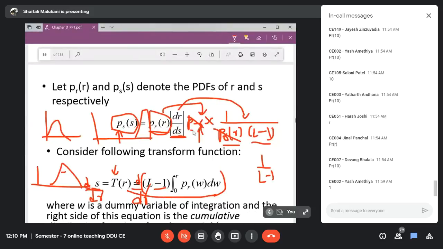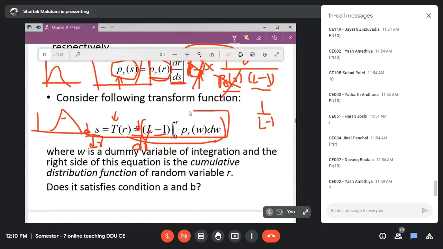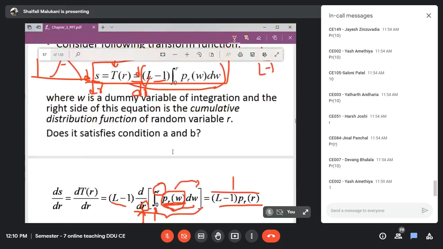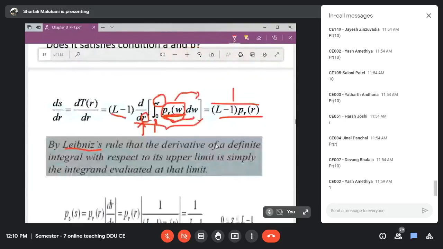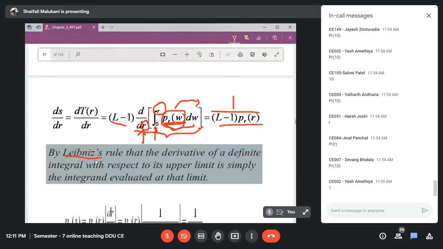Whatever the shape of PR is, it doesn't matter, because in general it gets cancelled out, and hence this equation will give us equalization in general. In general, it is going to work for us. That we have proven using the Leibniz rule, right?